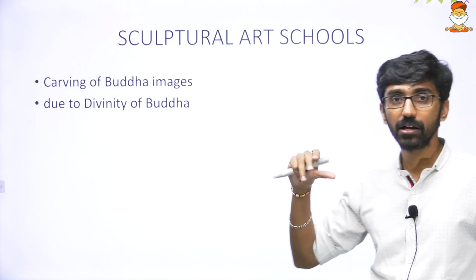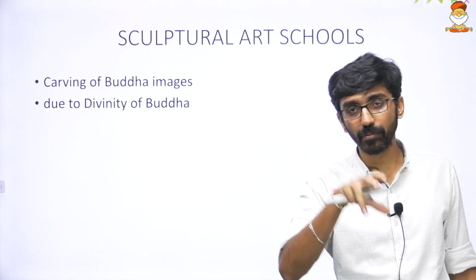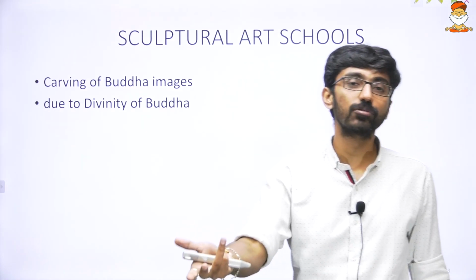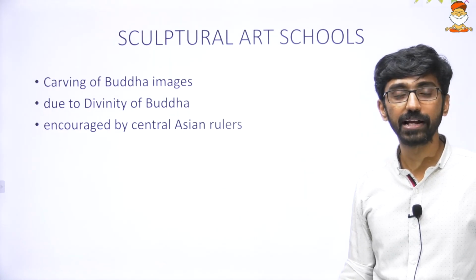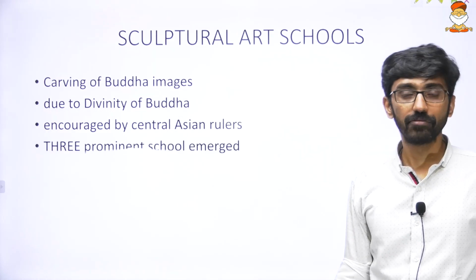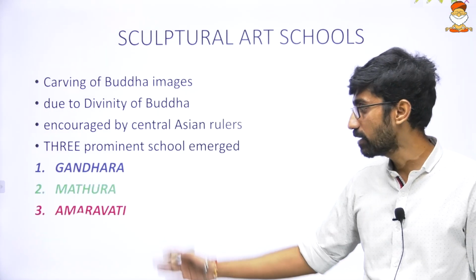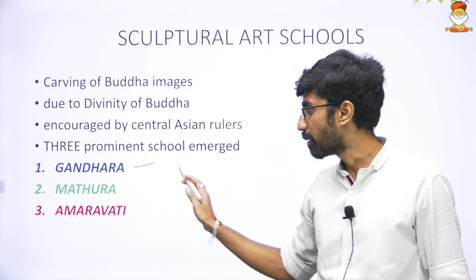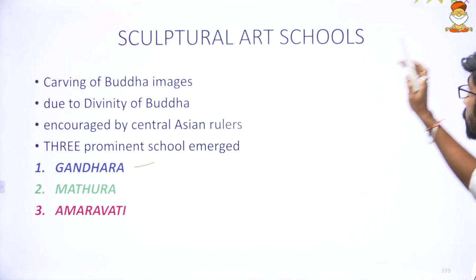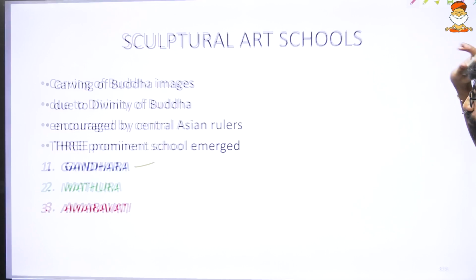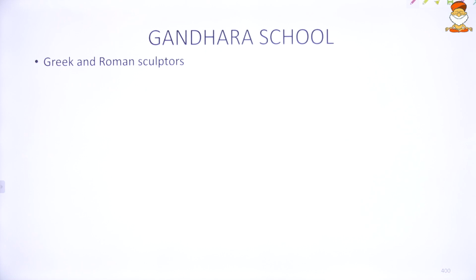And why were Buddha images carved? Because Buddha idol worship had started because of the divinity of Buddha. Buddha became God, and Buddha's idols needed to be worshipped. So sculpture started, encouraged by Central Asian rulers like Kanishka, the Indo-Greeks, the Kushanas. They encouraged these particular schools, and three prominent schools emerged: Gandhara, Mathura, and Amaravati. Gandhara is present day Pakistan region, Mathura UP region, Amaravati Andhra Pradesh region. We will discuss these three sculptural schools one by one. First we will come to Gandhara school, and the differences between all three.